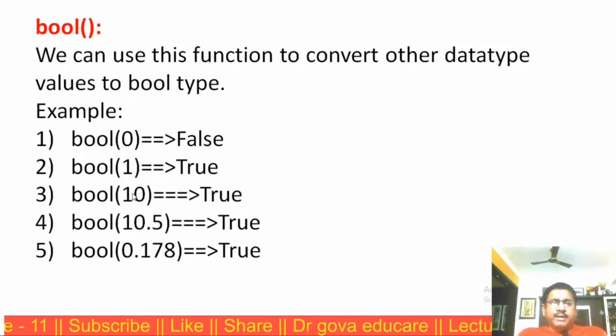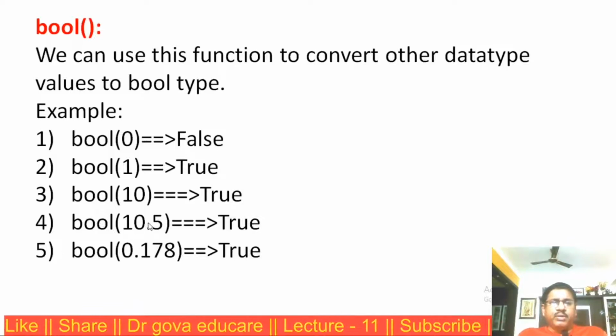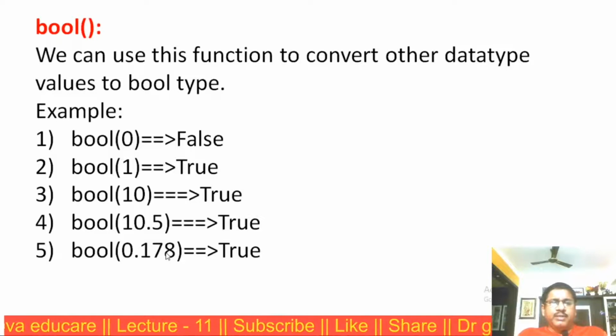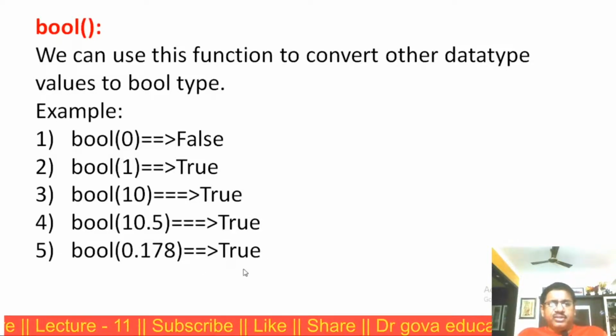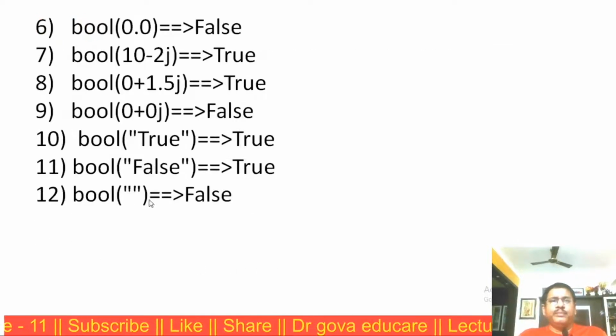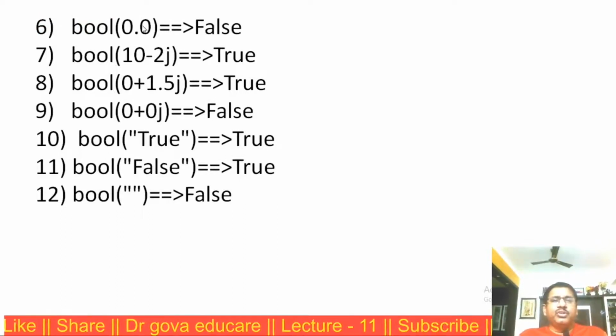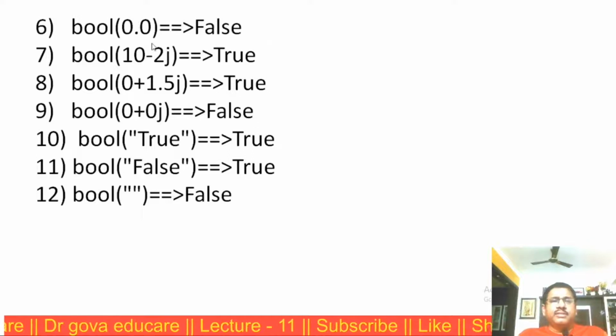Bool of 10, non-zero number, true. Bool of 10.5, non-zero number, true. Bool of 0.178, it is a non-zero number, true. Bool of 0.0, nothing but 0, it is false.